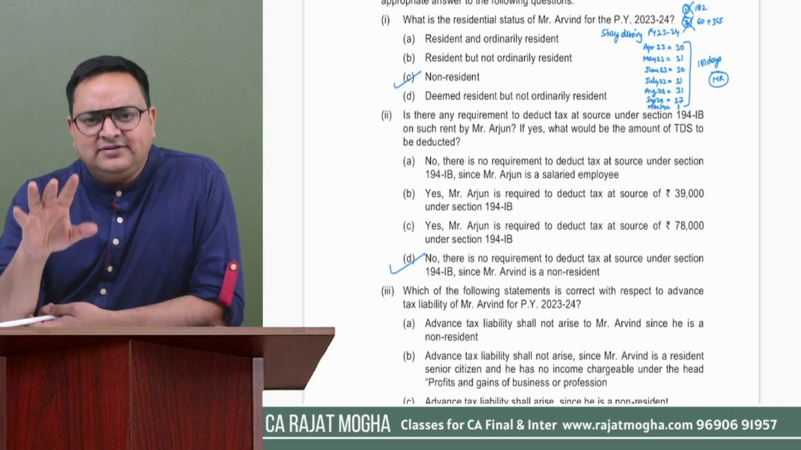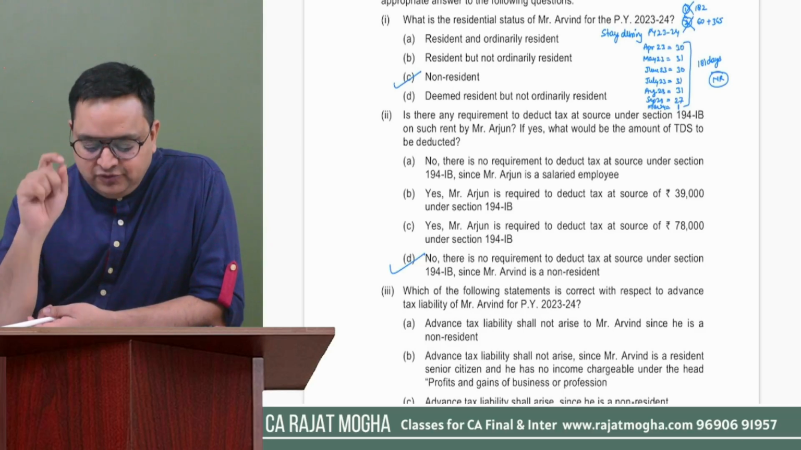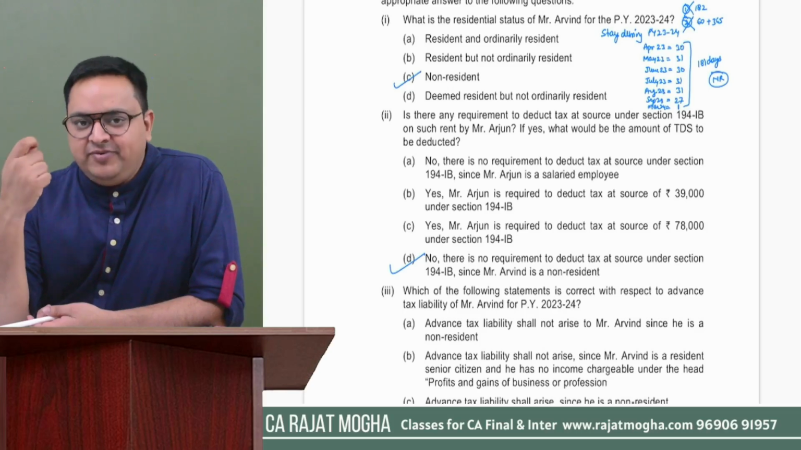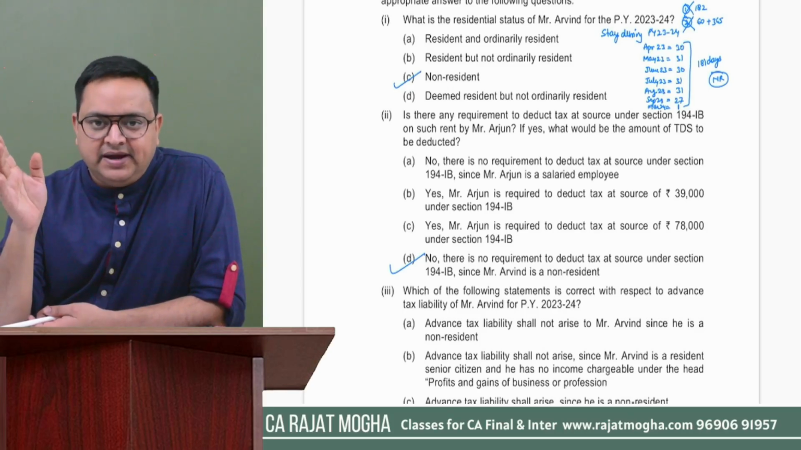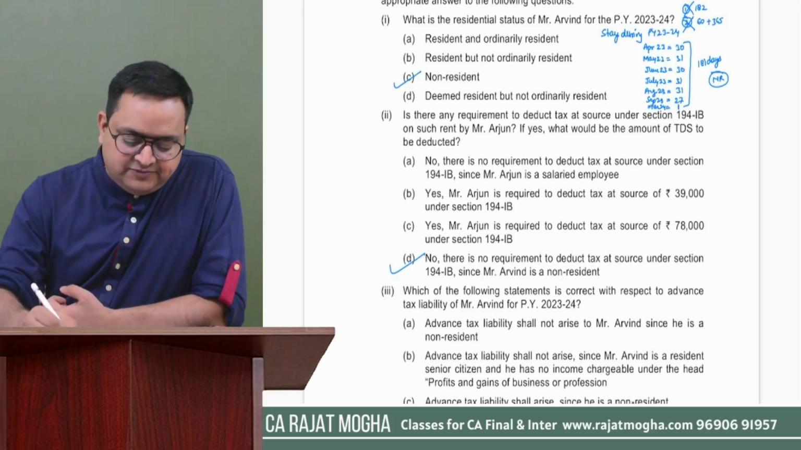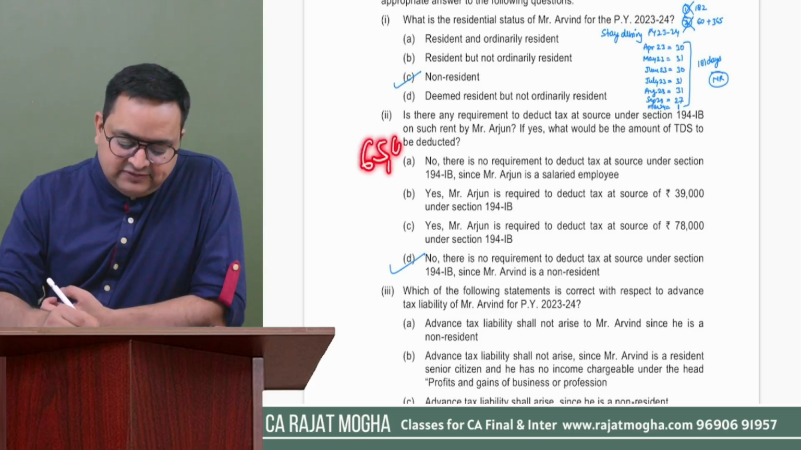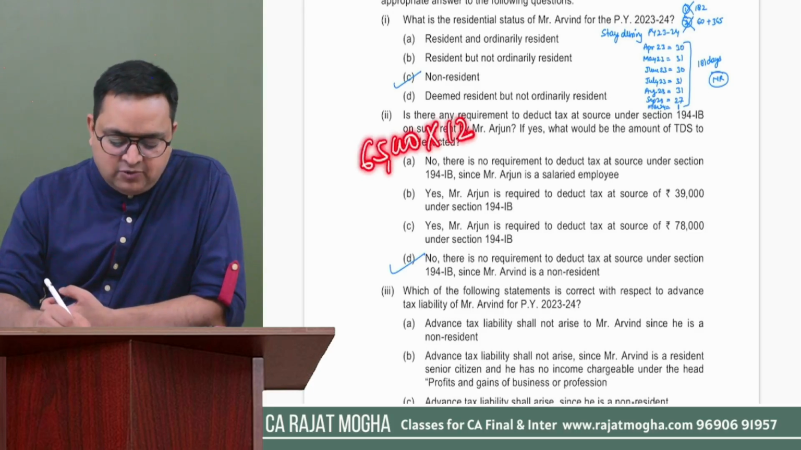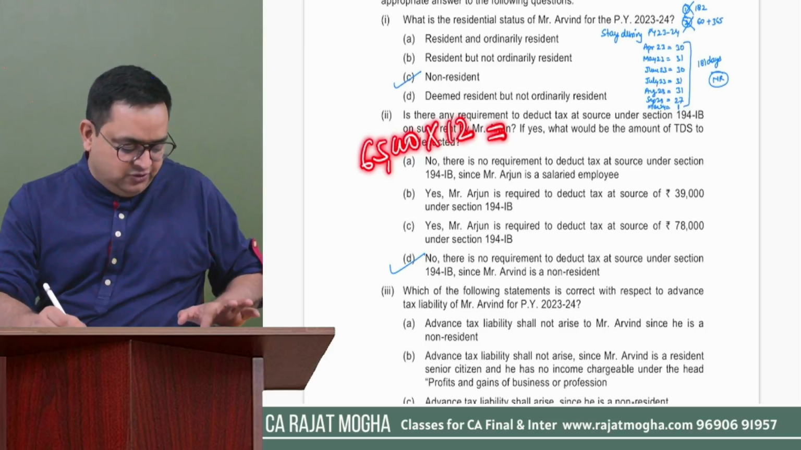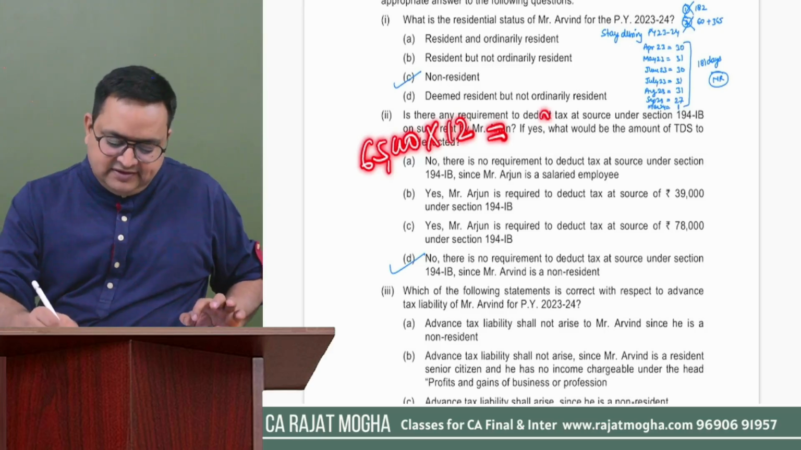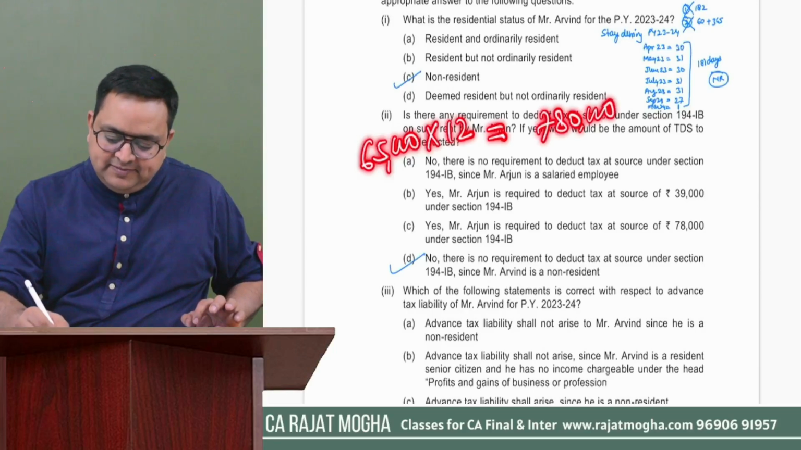Let us assume, just for knowledge purposes, that if the house owner Arvind had been a resident, then we would apply TDS. How much TDS? 5%. Tell me how much the rent is. 65,000 per month. For the entire year, how much would it be? 65,000 into 12, that is 7,80,000 rent Arjun is paying.